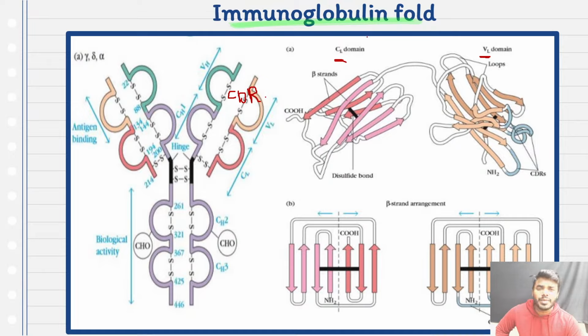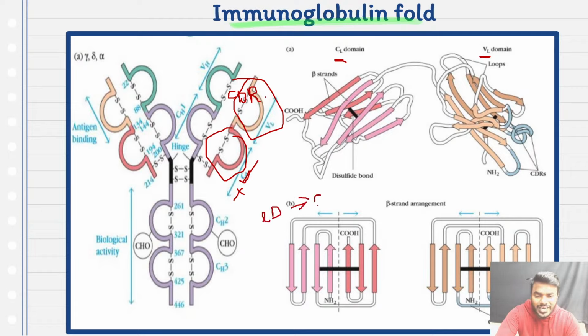Now you tell me, in the constant light chain, that is CL, do you think there is any presence of CDRs? No, not at all. So this is the 2D picture of a constant light domain, and this is the 3D picture.